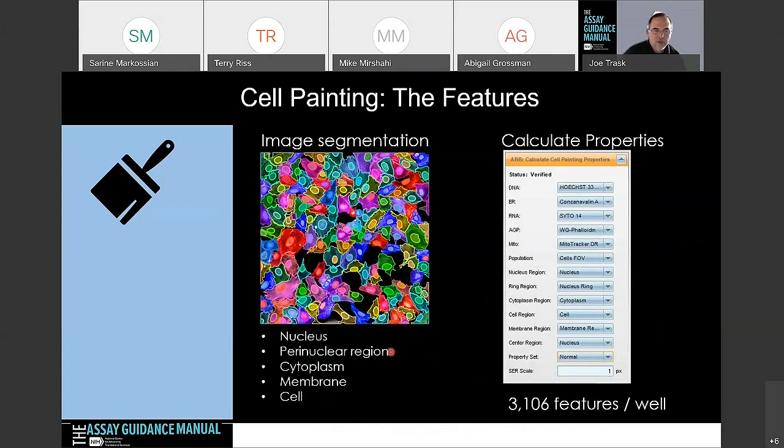Well, it's pretty simple, because when you start to break it down and look at the nucleus, perinuclear region, cytoplasm, the membrane, the cells, and you start looking at the size, shape, intensity, and texture measurements, you're not just measuring a single texture measurement, you may be measuring many different texture measurements, many different size measurements, many different shape measurements. And so this is how this amplifies. Some people have gone through and actually reduced the number of features per well to speed up the process, because this is very CPU intensive and it does take a long time to process the data.